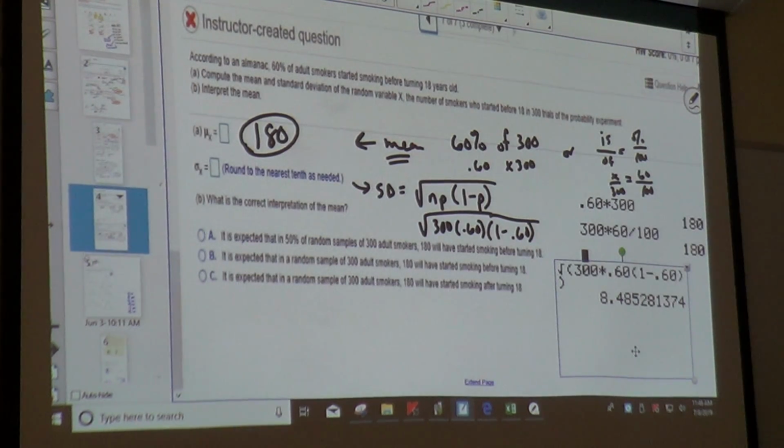So my standard deviation, and they want it to the nearest tenth, is going to be 8.5.